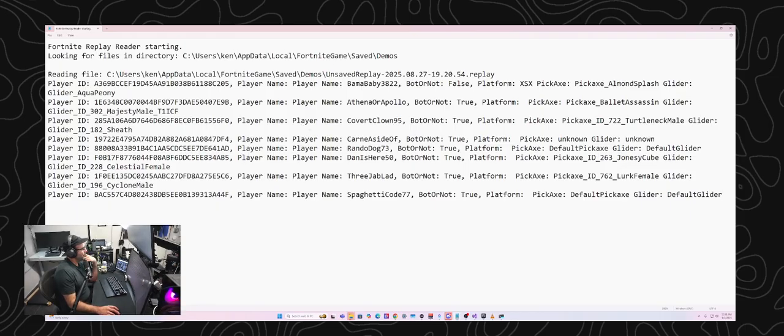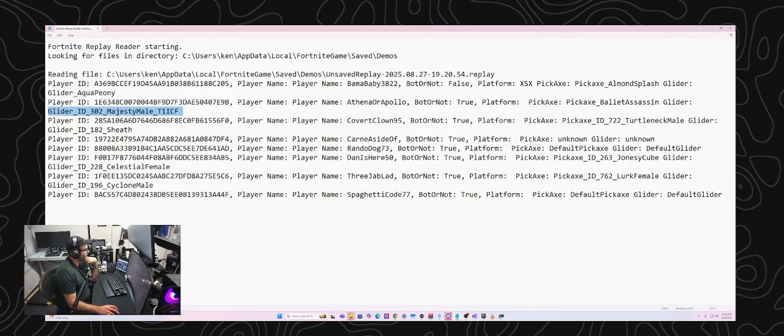Okay, so we've updated this now, and so we're looking at this replay file. And so Bama Baby 3822, not a bot. Their platform is Xbox Series X, and we already knew their pickaxe was Almond Splash, but now we know that their glider is Aqua Peony. And then the next player here, Athena or Apollo, they are a bot. Their pickaxe was the Ballet Assassin, and their glider was Majesty Male. I don't know what any of these gliders are, but these are obviously names for gliders.